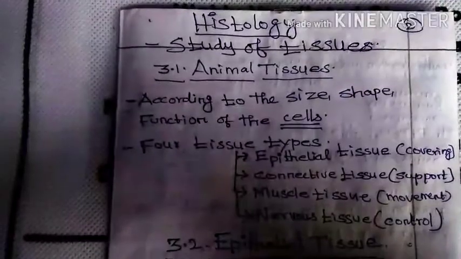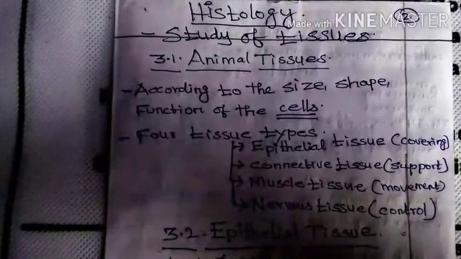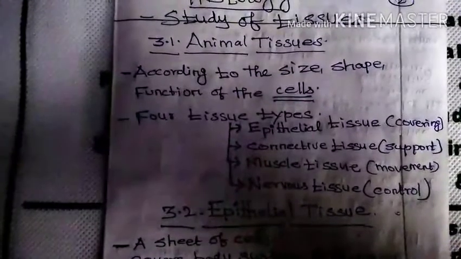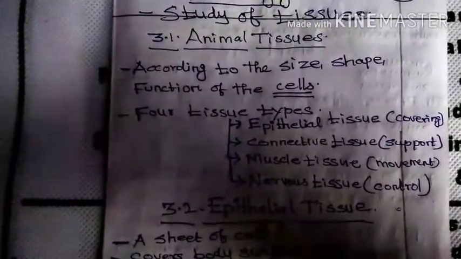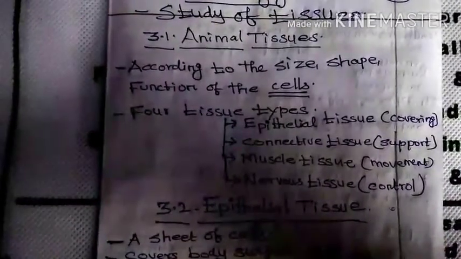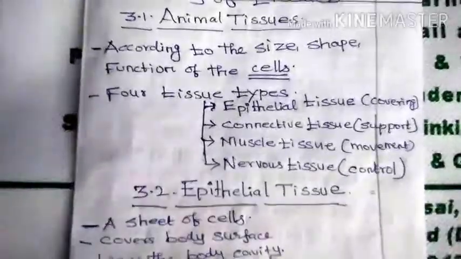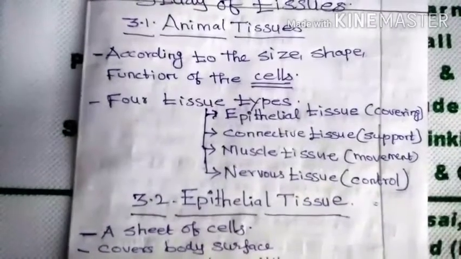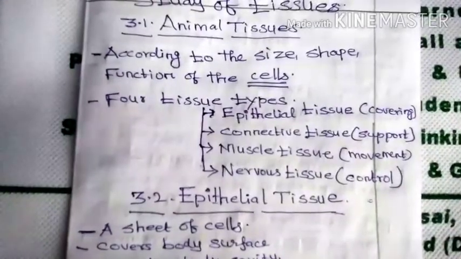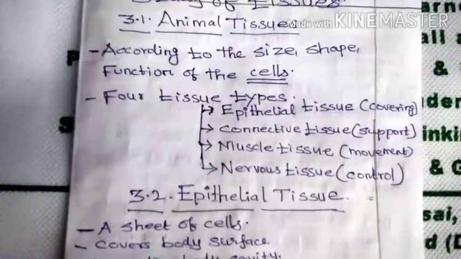So next I discuss histology. Histology means study of tissues. So the study about tissue is called histology. Next, animal tissues. According to the size, shape and function of the cells, animal tissue is of 4 types. First, epithelial tissue, which functions as covering; connective tissue that gives support; muscle tissue that helps in movements; and nervous tissue that is used in control.